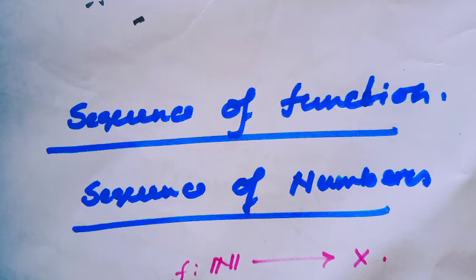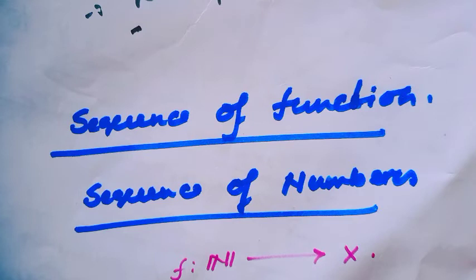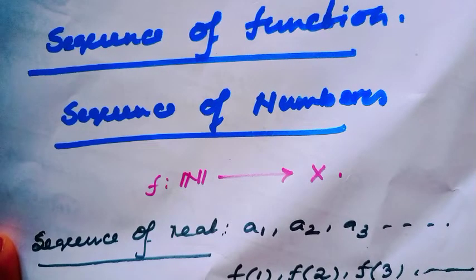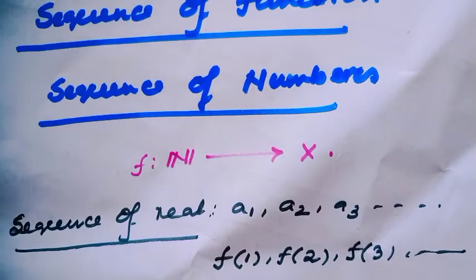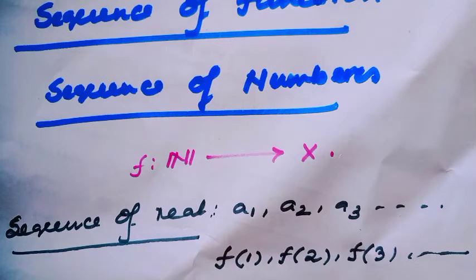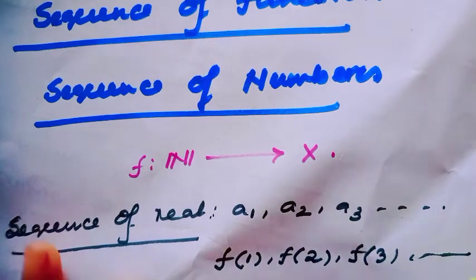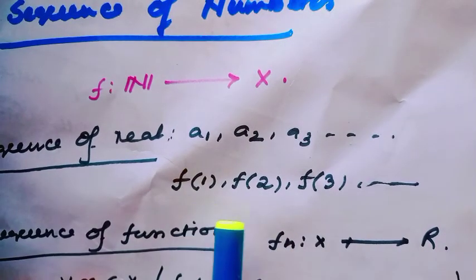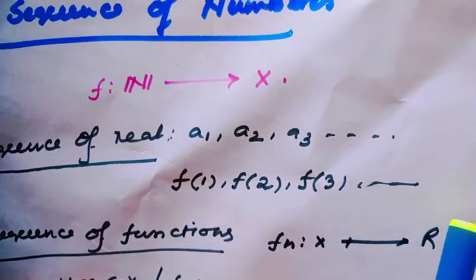Today, I will discuss a new topic, sequence of function. I have seen in my earlier video sequence of number, and today I will discuss sequence of function. This is actually an extension of sequence of number. Sequence of number is defined as f from natural number to X, where a1, a2, a3 can be any number, and the sequence looks like f1, f2, f3, and so on.